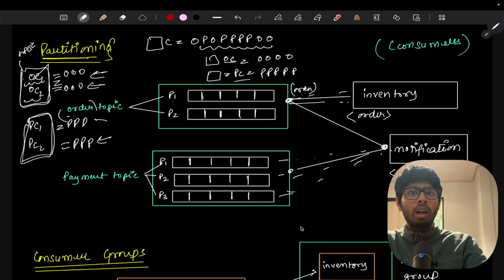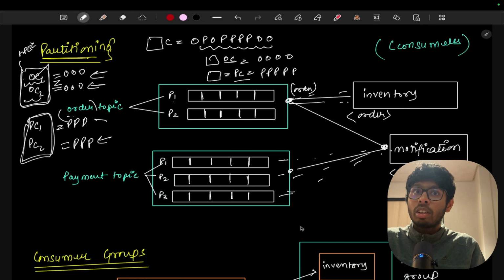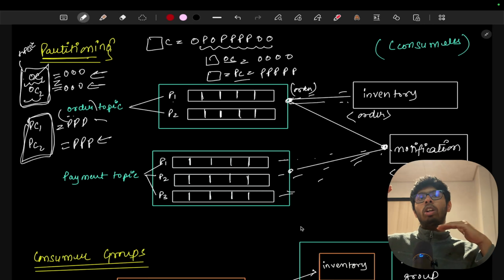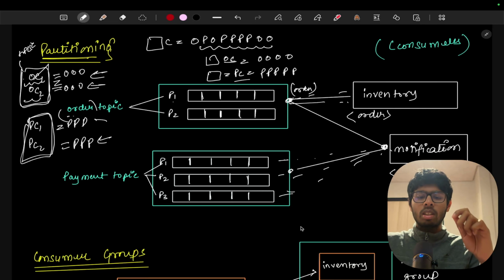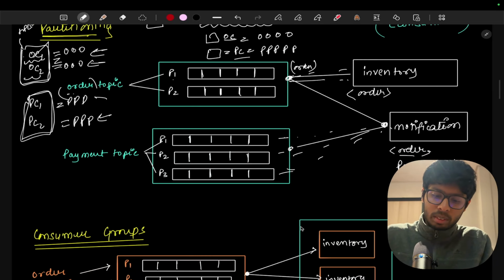Maybe they can send it to partition 1, maybe they can send it to partition 2, and the payment service can also send the data to partition 1, 2 or 3. Anything is possible. But still we have divided the whole topic, our payments topic, into 3 partitions. This is something that we have done. Let's see what problems it is going to solve.